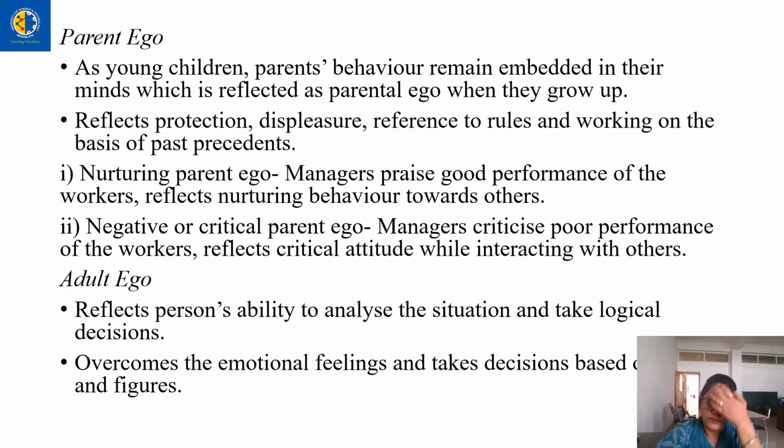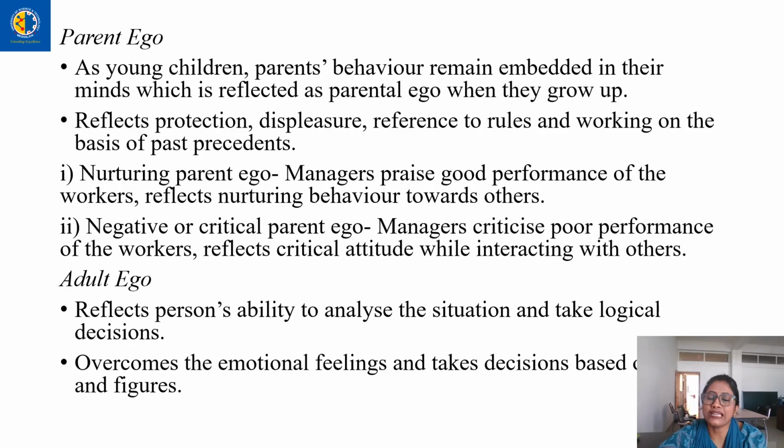And the third one is the adult ego state. The adult ego state reflects a person's ability to analyze the situation and take logical decisions. A person who is able to carry out the adult ego state overcomes the emotional feelings and takes decisions based on facts and figures.